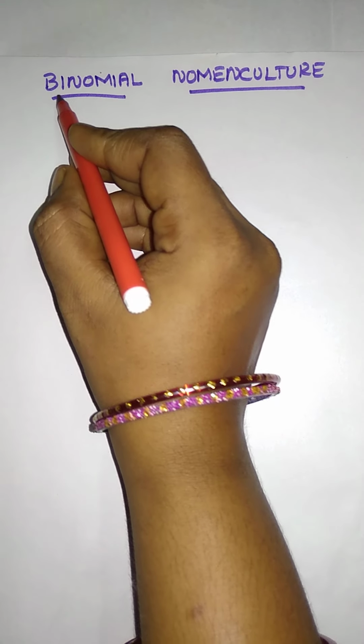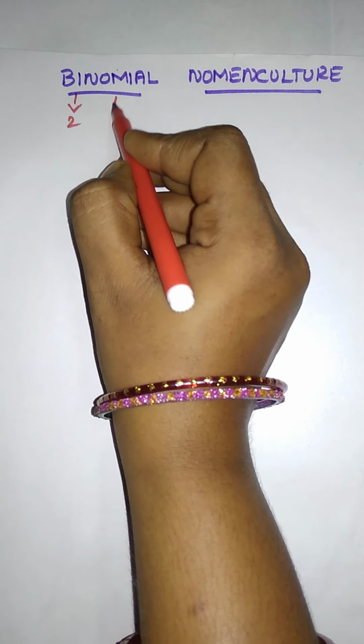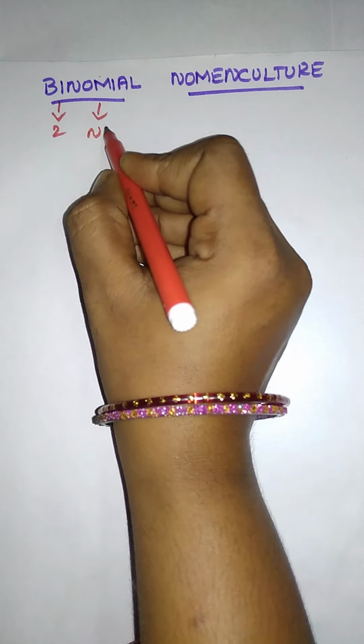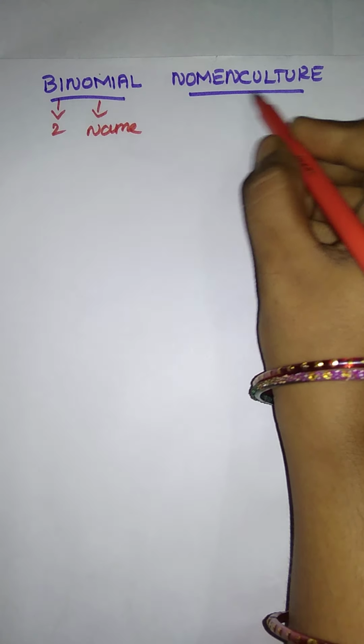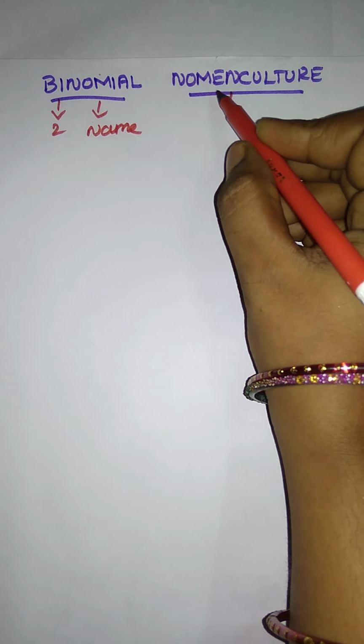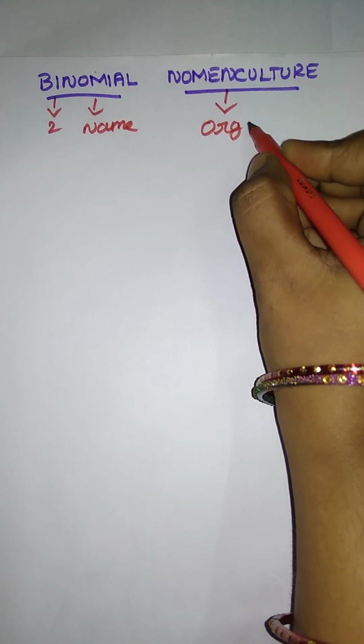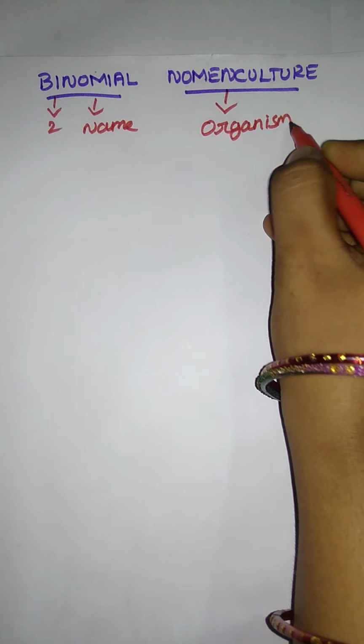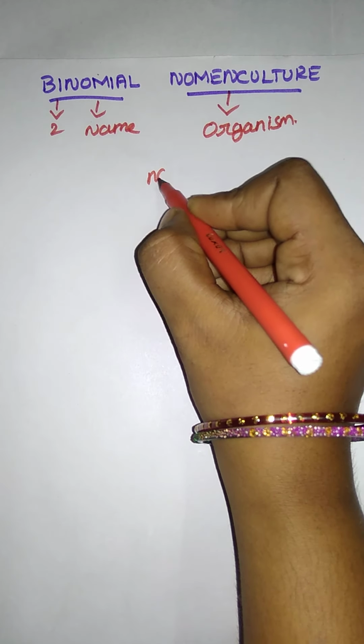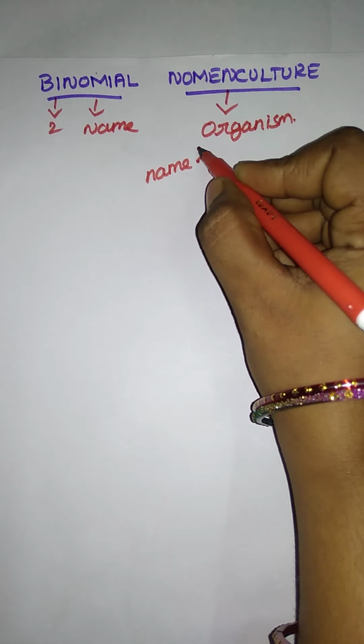Here, what is the meaning of binomial nomenclature? First, we want to know that bi means two, and nomen means name. Nomenclature means a name given to the organism.